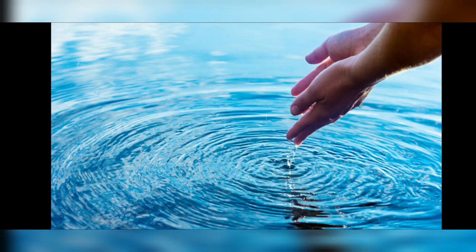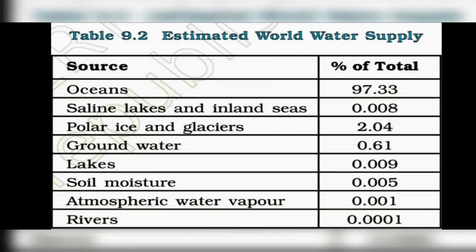It is a solvent of great importance. Now the distribution of water over the earth's surface is not uniform. The estimated world water supply is given in the table. You can see 97% of water is in the oceans, then saline lakes and inland seas, polar ice and glaciers, groundwater, lakes, soil moisture, atmospheric water vapor, and rivers. So this is the distribution of water over the earth's surface.